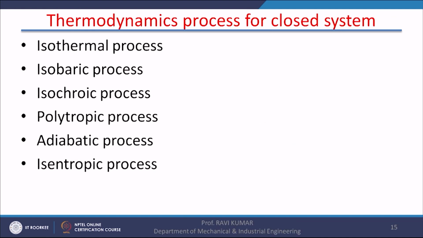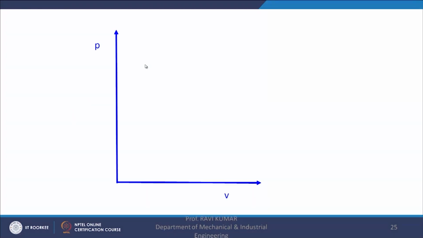Now for closed systems there are certain thermodynamic processes. One is the isothermal process. In an isothermal process, the temperature remains constant. If you draw a PV diagram of an isothermal process, it is going to be like this. It is a hyperbola. The temperature is constant.